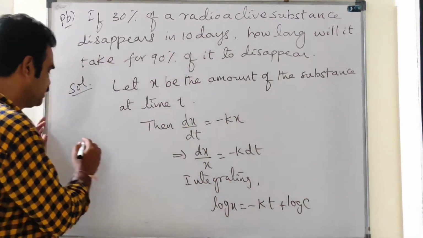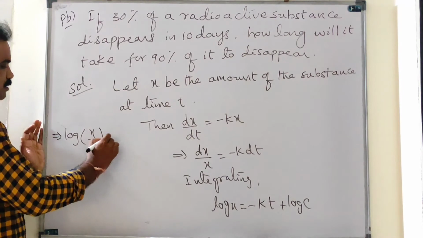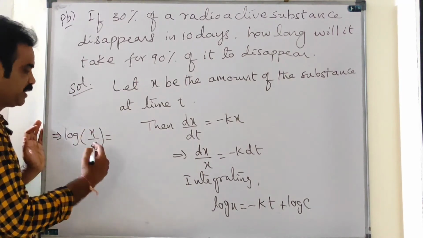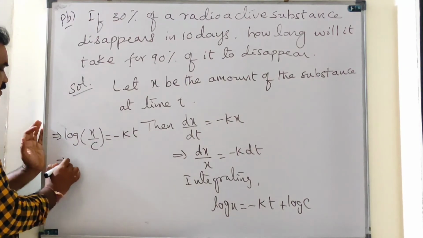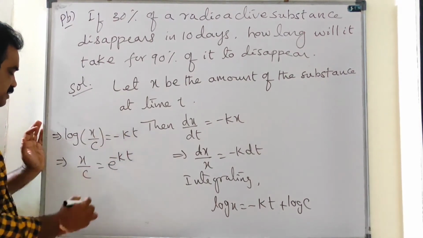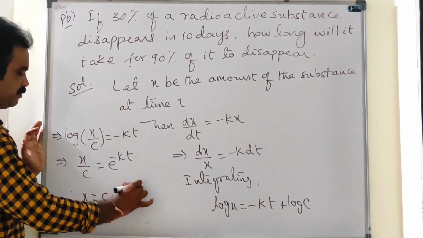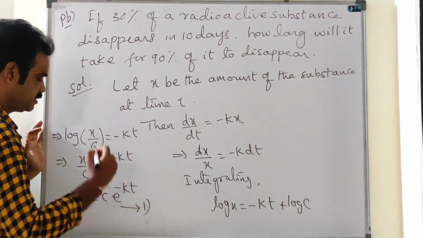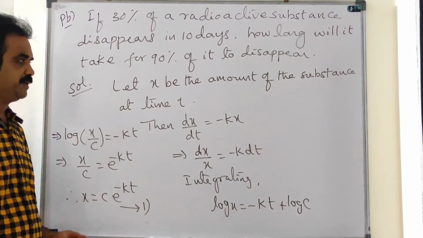Implies that log x minus log c, log x by c, is equal to minus kt, which implies that x by c is equal to e power minus kt. Therefore, x equal to c e power minus kt. Let it be equation 1.